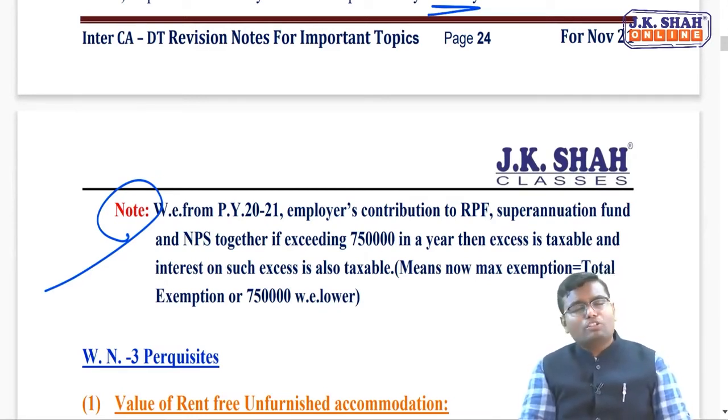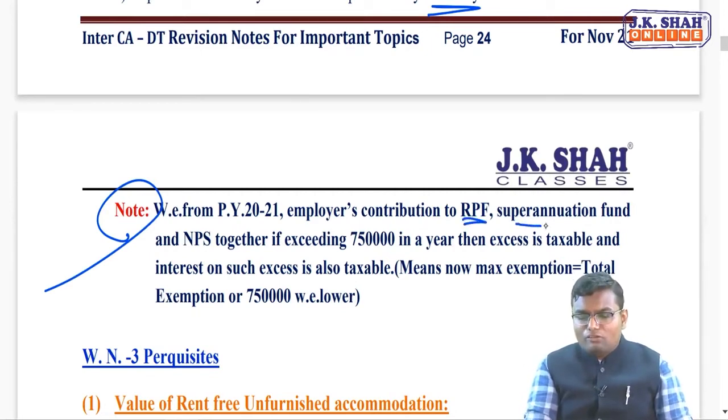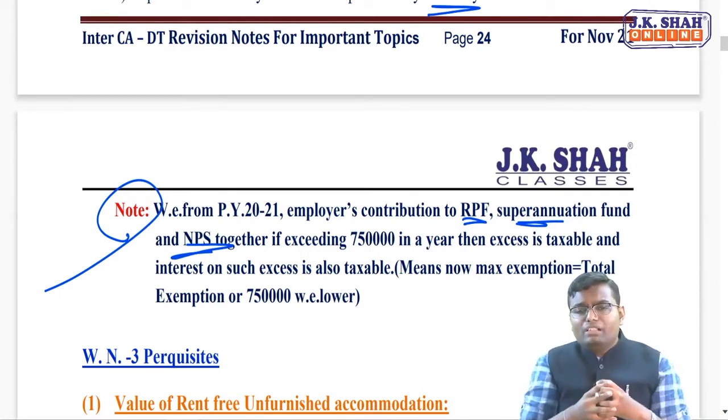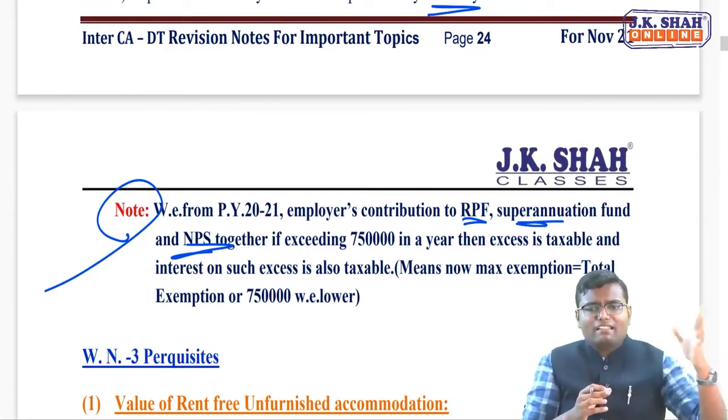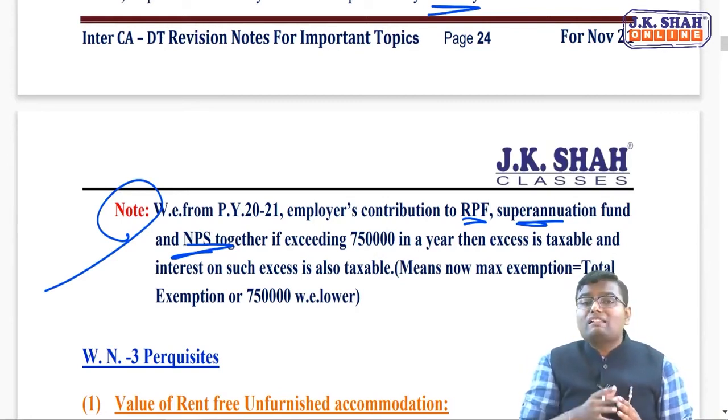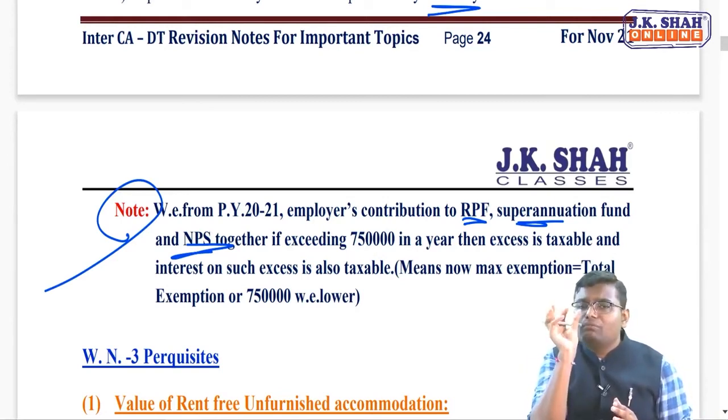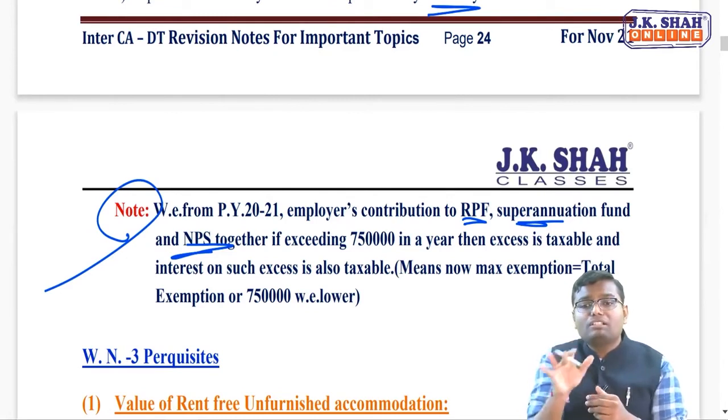And that's why the government doesn't want to give a huge exemption to a person who is earning a very good amount. And so the amendment said, whenever the employer contributes in RPF, superannuation fund and national pension scheme, that we'll learn in the deduction chapter, for all these 3 contributions, whatever is the exemption, or 7,50,000 per annum total, whichever is lower will be exempt.